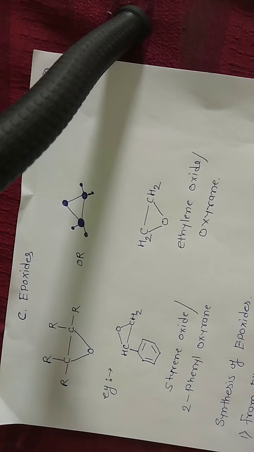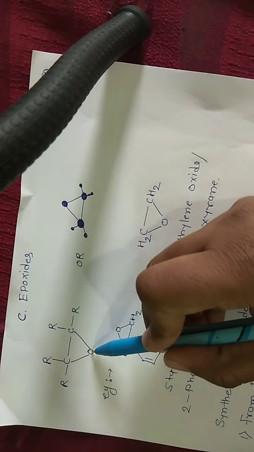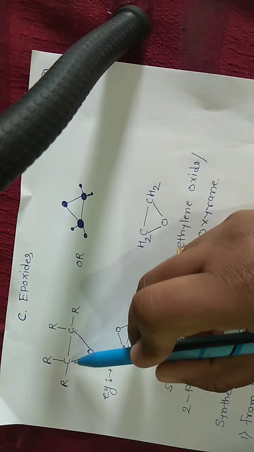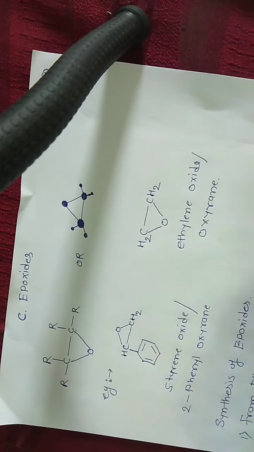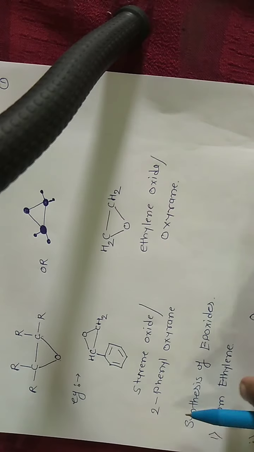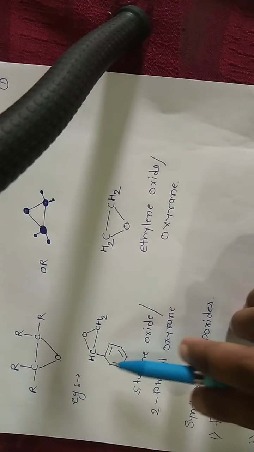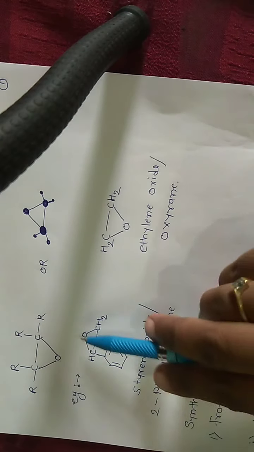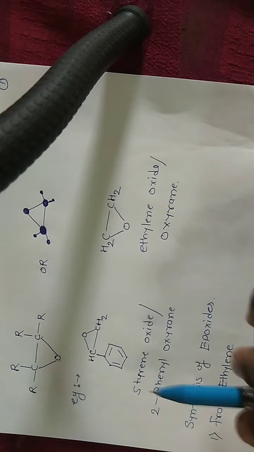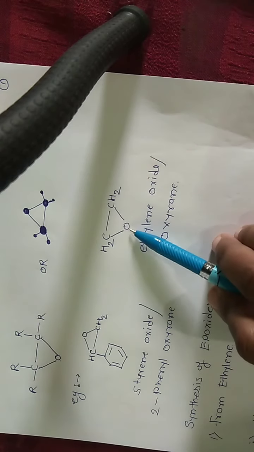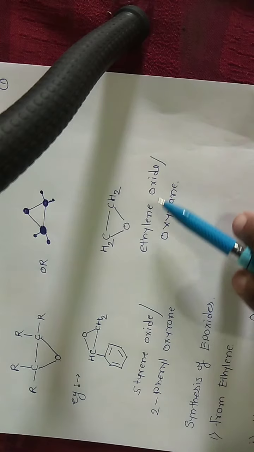The basic structure of epoxide contains an oxygen atom attached to two adjacent carbon atoms of a hydrocarbon, that is epoxide. Examples of epoxide: styrene oxide, benzene ring CH, CH2 and O. O is bonded to the two carbon atoms, that is 2-phenyloxirane; and CH2-O-CH2, ethylene oxide or oxirane.